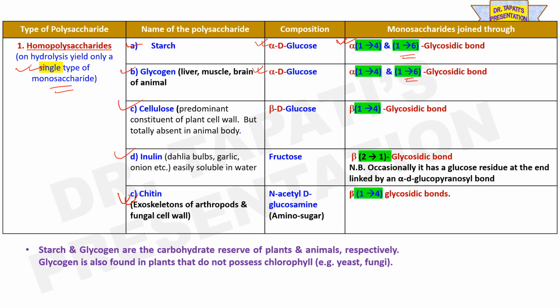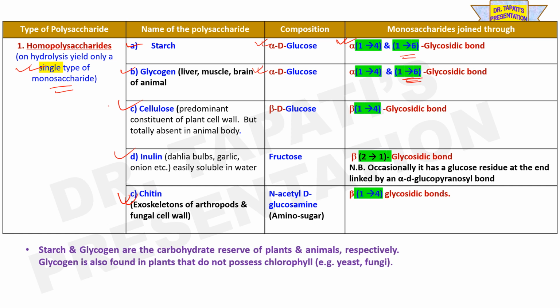The difference between starch and glycogen is that although they are composed of similar monosaccharides and similar glycosidic linkages between two glucose molecules, branching points are more in glycogen. That means the number of 1,6 glycosidic bonds would be more in glycogen as compared to starch.